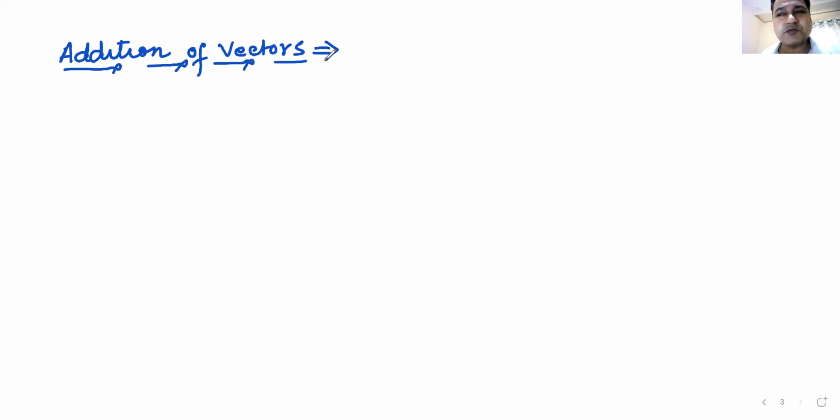The definition was any physical quantity which requires both magnitude and direction, and there was something else added there. And what? Anyone remember what it does?